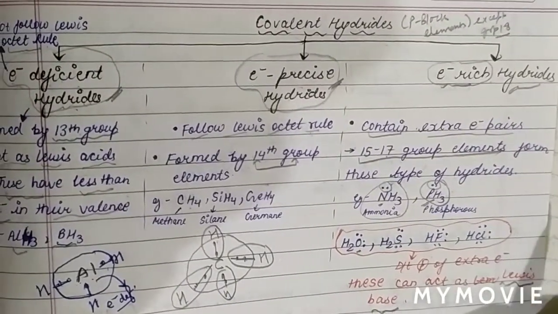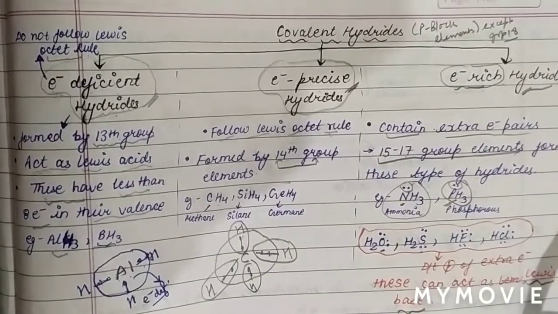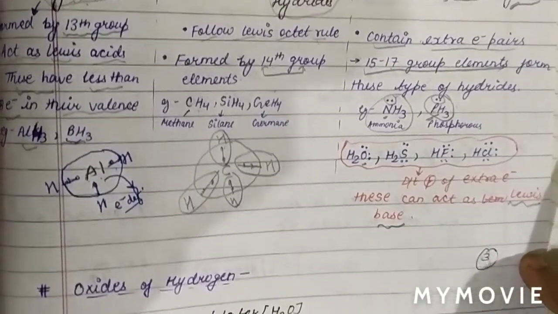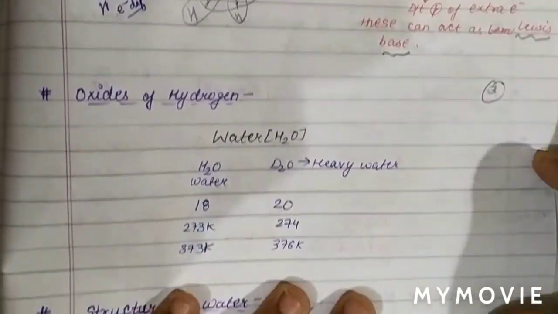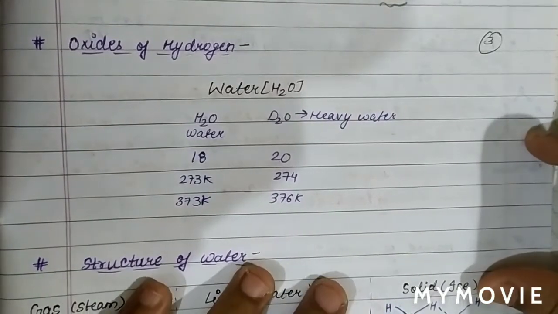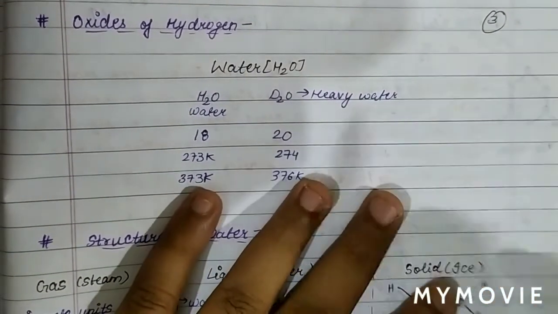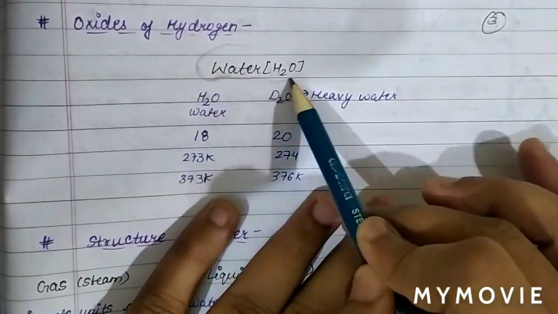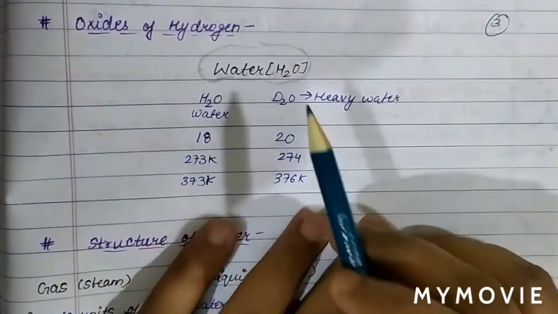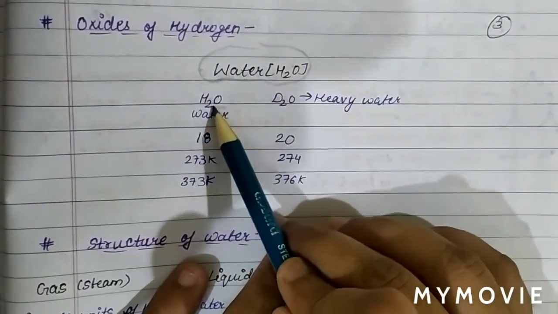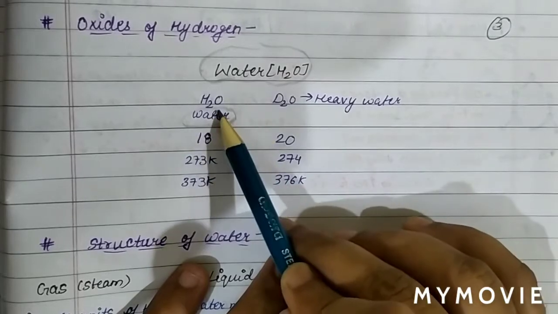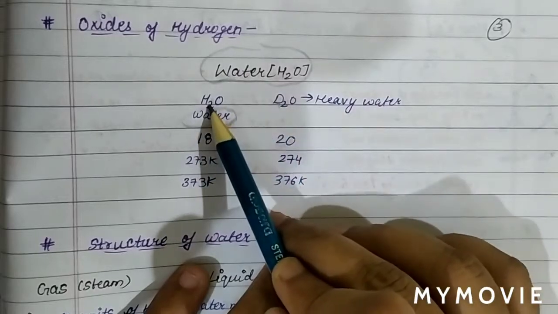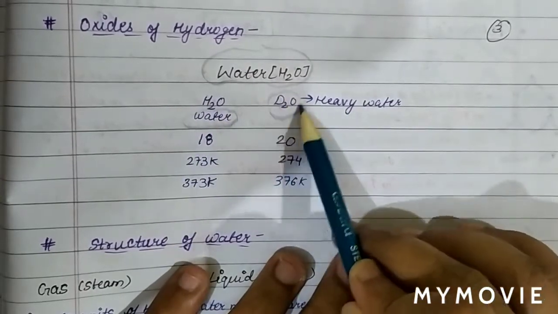Now we will discuss our next topic, which is oxides of hydrogen. What are the oxides of hydrogen? We know that water is the oxide of hydrogen, H2O. When we take deuterium in place of hydrogen, as deuterium is an isotope of hydrogen, D2O we call heavy water.